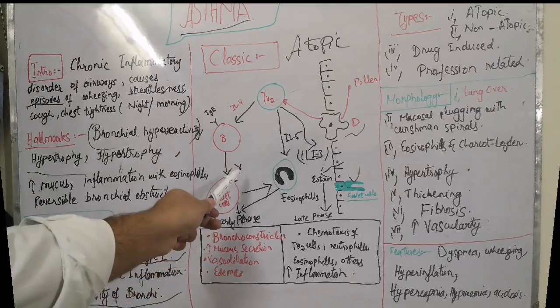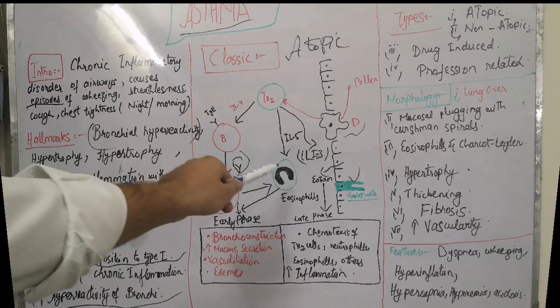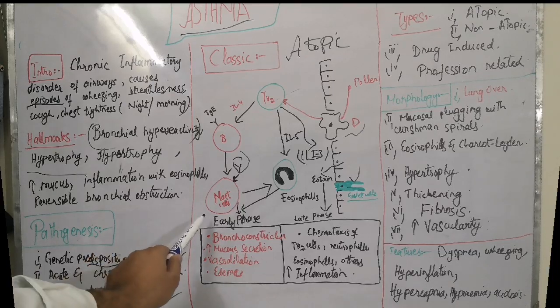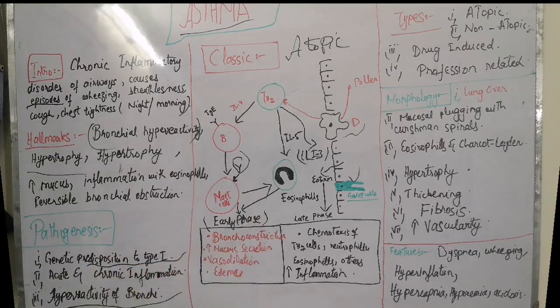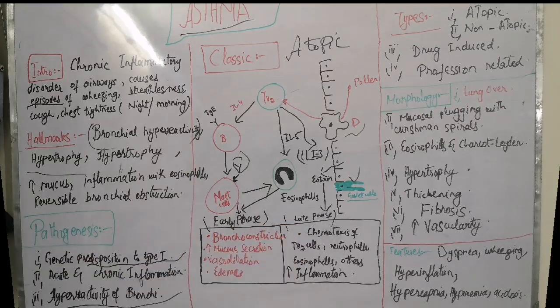Mast cells are activated by this IgE, and eosinophils are also activated. Then several inflammatory mediators are produced and two types of response occur. First one is early phase reaction and second one is late phase reaction.